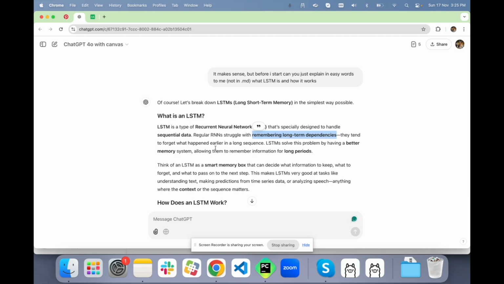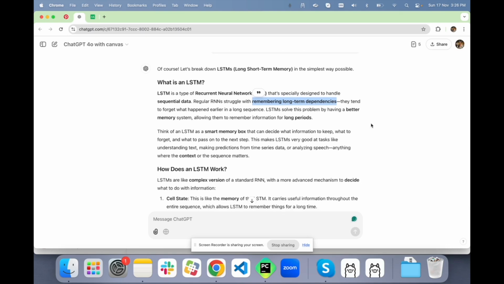They tend to forget what happened earlier in a long sequence. LSTM solves this problem by having a better memory system, allowing it to remember information for long periods.